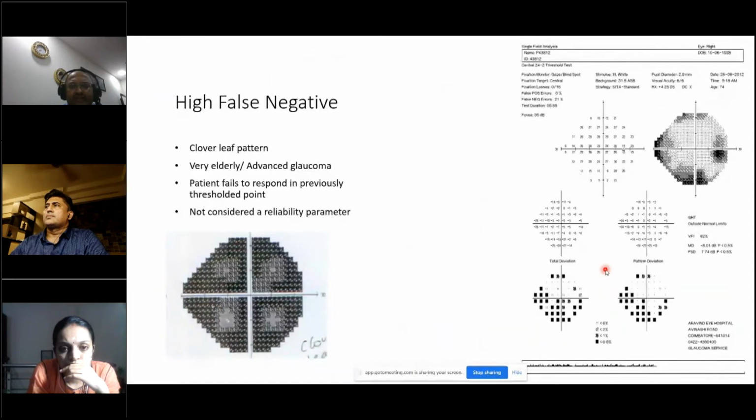High false negative you will get in a clover leaf pattern. So in very elderly people with advanced glaucoma, the patient fails to respond at a previously thresholded point. These are all signs, and you get a clover leaf scotoma like this. It's not nowadays considered a reliability parameter, because we all know that in glaucoma, the peripheral areas of the scotomas can always fluctuate, and they can always increase the level of the scotoma.